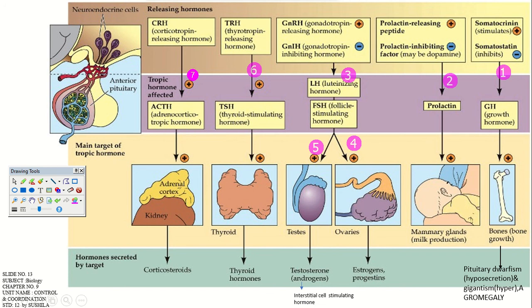It affects ACTH, which acts on the adrenal part on top of each kidney, and releases corticosteroids. These are the hormones you should remember throughout this chapter, and try to correlate them while explaining the other parts of the pituitary gland, what type of hormone it is producing. Okay, that is the main target.